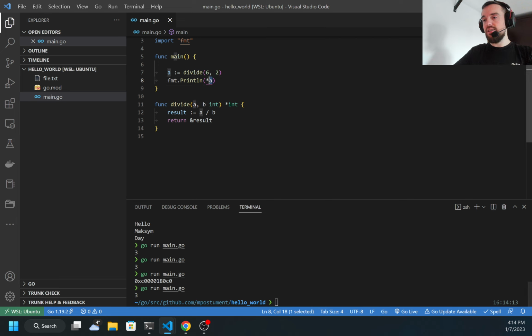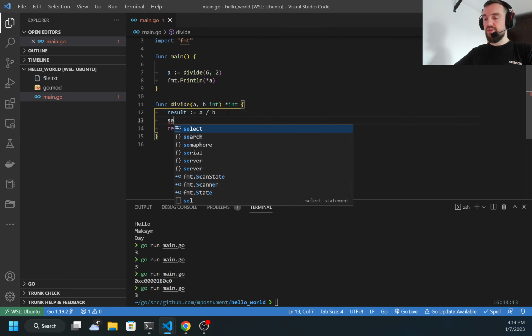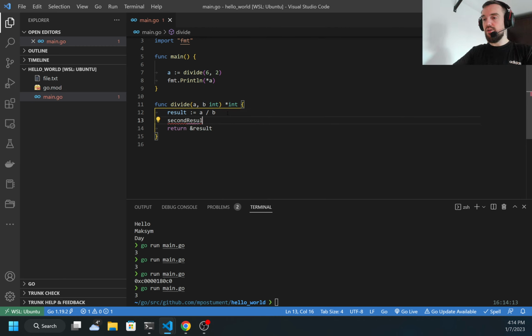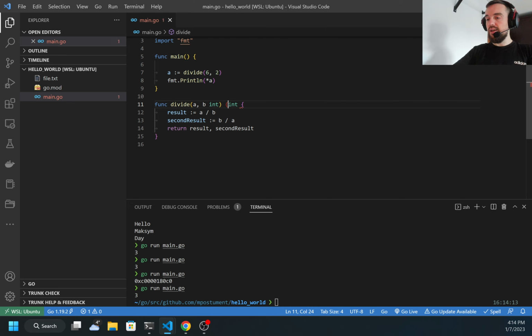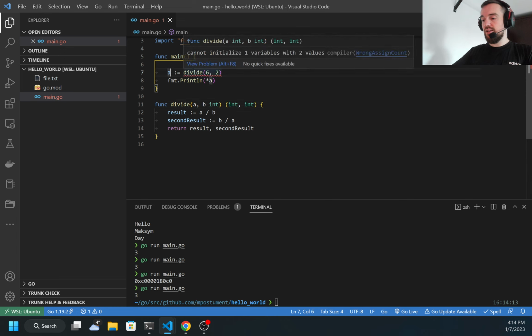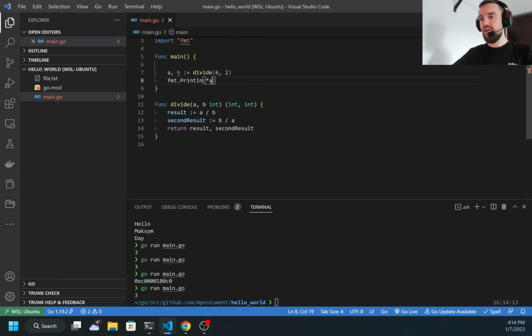If required, I can return multiple values, not only one. So, for example, in this function I can calculate a second result, which is equal to b divided by a. And now I want to return both of them. So I can return first result, second result. Now I need to specify my multiple return, so I have two integers. And now I can print both values. I can have as many as I need, and I got results 3 and 0.